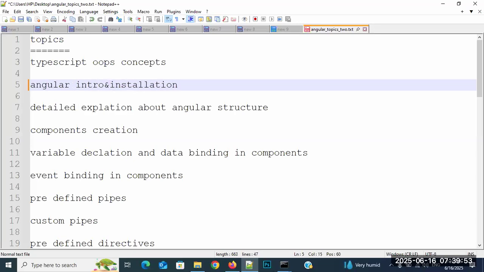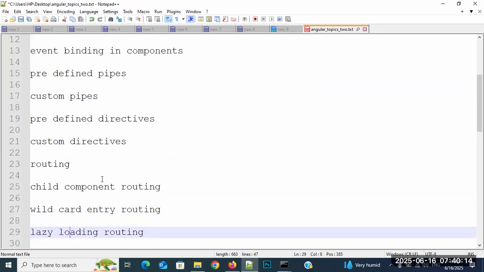Tomorrow onwards we'll discuss the Angular intro with installation. Then a detailed explanation about Angular structure, component creation, variable declaration, data binding in components, event binding in components, predefined pipes, custom pipes, predefined directives, custom directives.